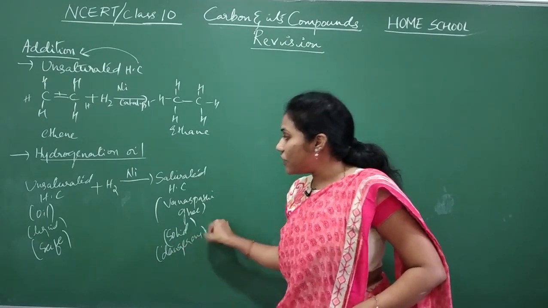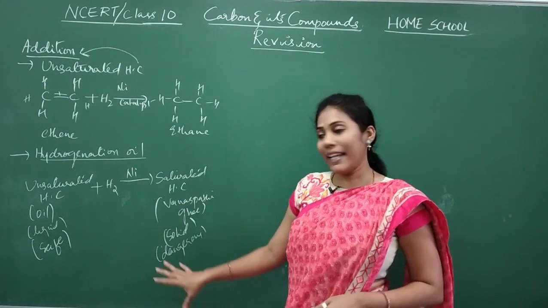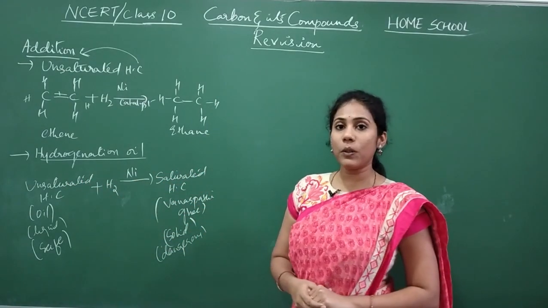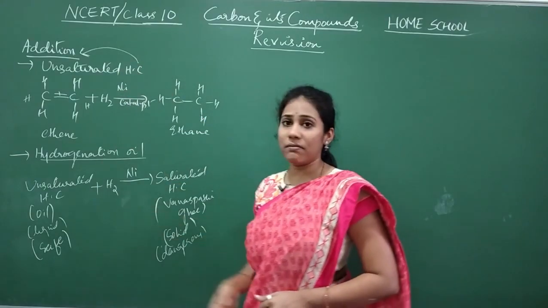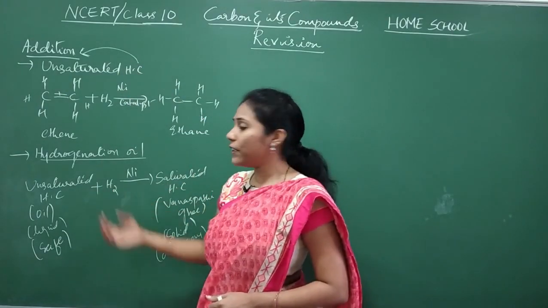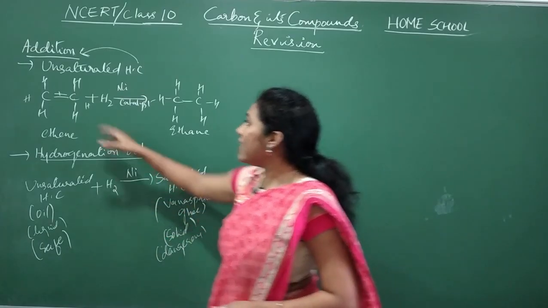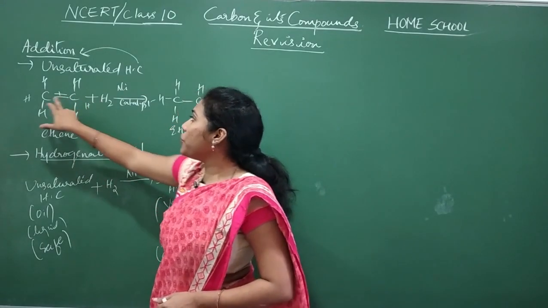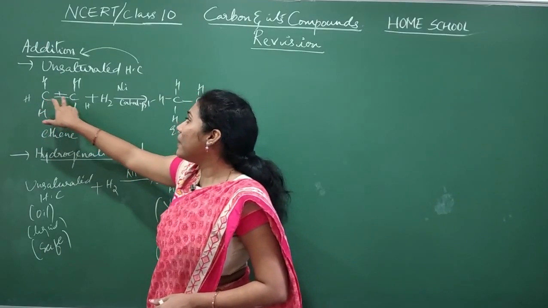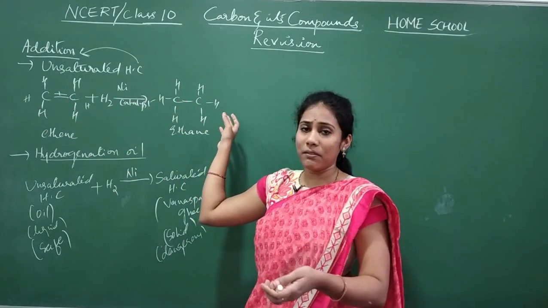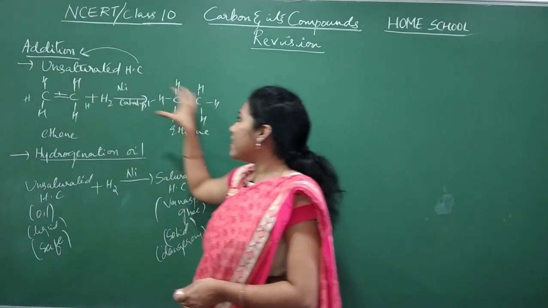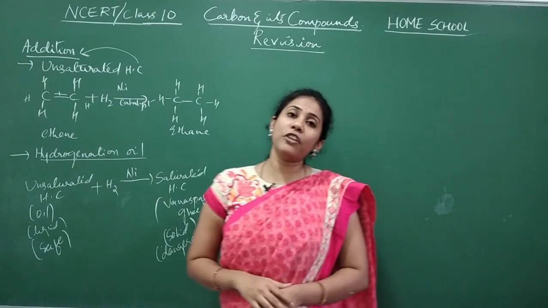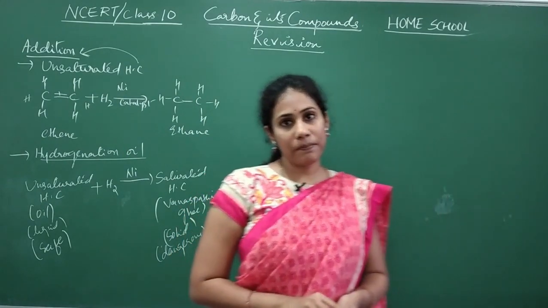They are dangerous. By what reaction are we converting unsaturated hydrocarbons into saturated hydrocarbons? By addition reaction. Yes or no? What have we added? Hydrogen. Unsaturated compounds have double bonds like this. Wherever a double bond is there, hydrogen atoms get added. The double bond is becoming a single bond. That means unsaturated compounds are becoming saturated. This kind of reaction we call an addition reaction.